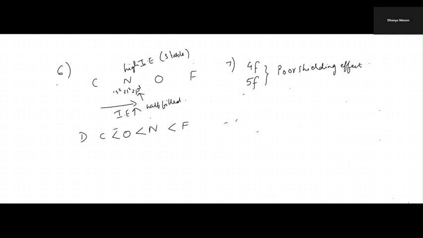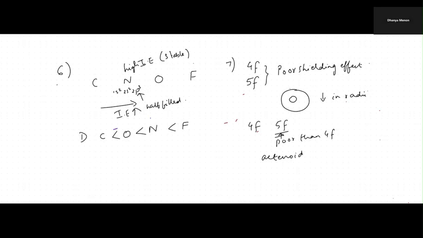They are not able to shield the outer electrons from the nucleus, and therefore there is a gradual decrease in radii. 5f has a more poor shielding effect than 4f. So that's why there is more decrease in size in actinoids than lanthanoids. So here, what reason will be correct?